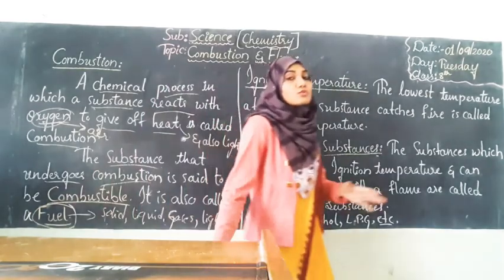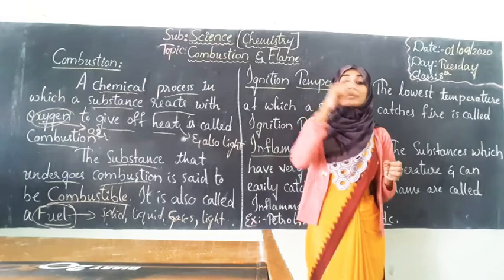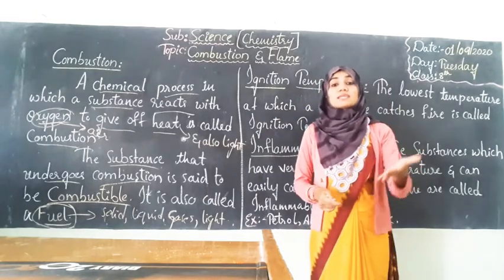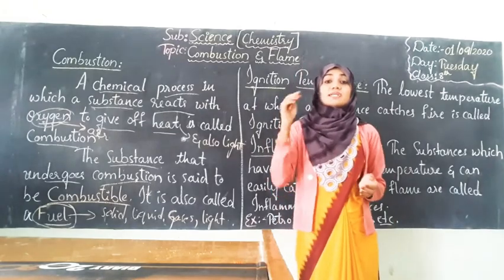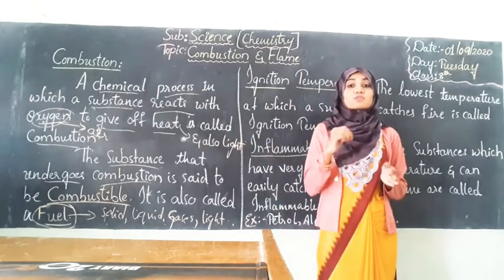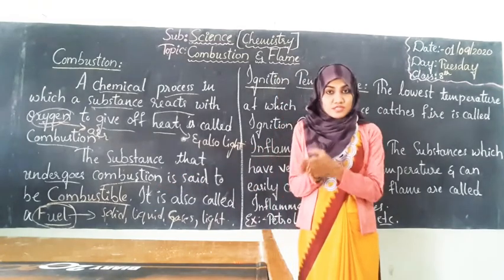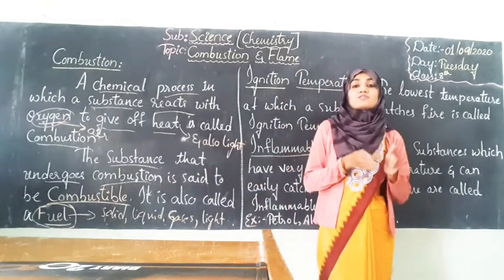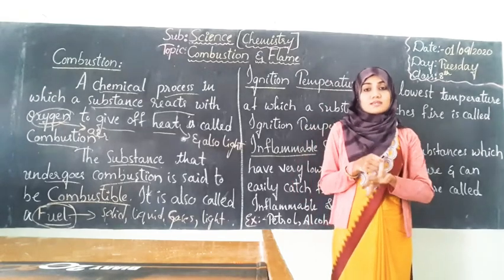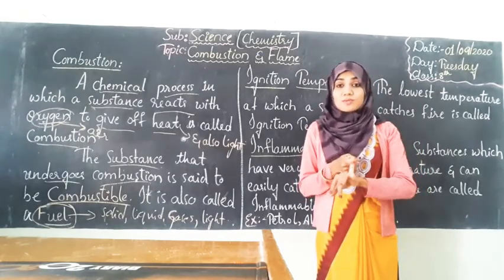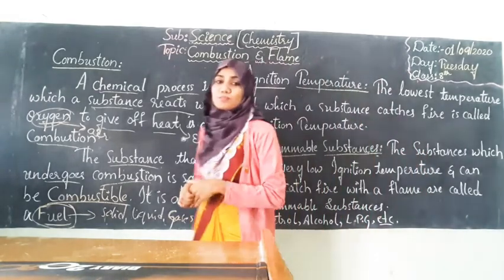Okay, students. So combustion, a chemical process in which a substance reacts with the oxygen to produce heat and light is called combustion process, and the substance that undergoes combustion, that undergoes burning, is called combustible substances, and the combustible substances are also called as fuel. The fuel might be solid, liquid or gases, and even sometimes it will also be the light also. Okay, so this is about the combustion process.